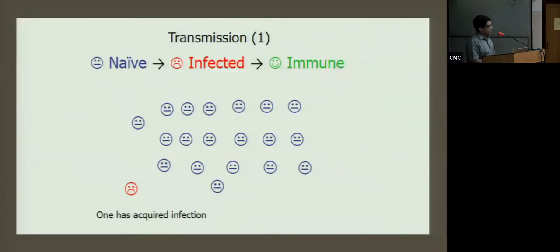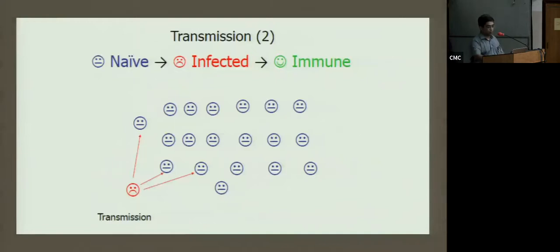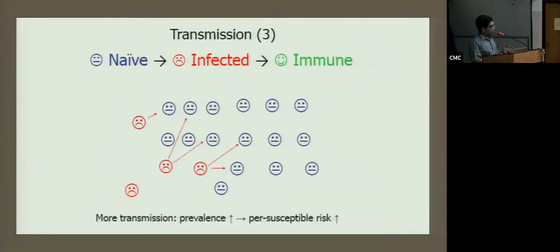Again, I'm just reiterating what we said. This first gentleman who is infected comes to this community. He exposes 3 people who then get infected. So what does this mean? This means that as you have more infectious people in the population, each subject in this population has a higher risk of getting infected.